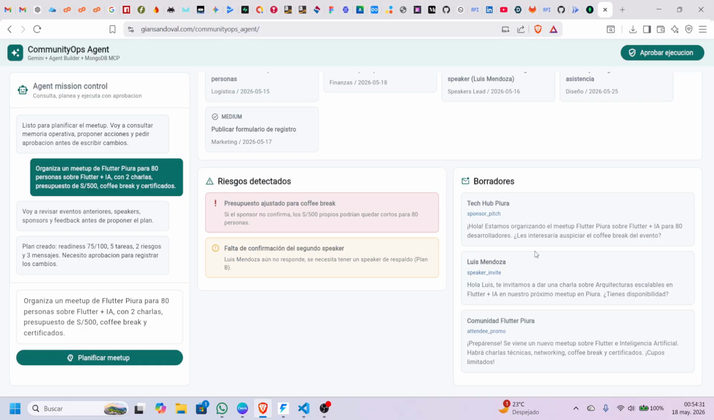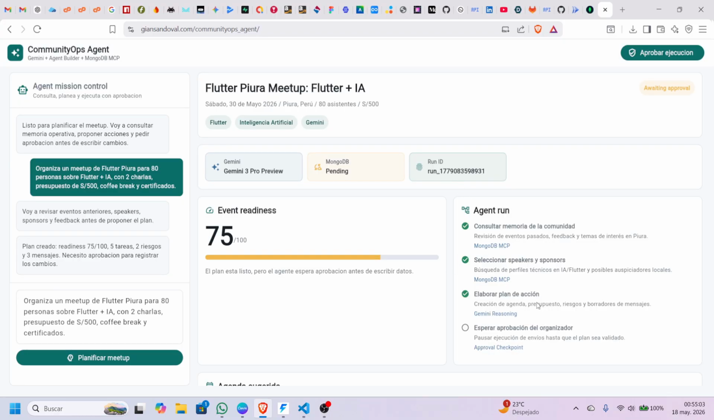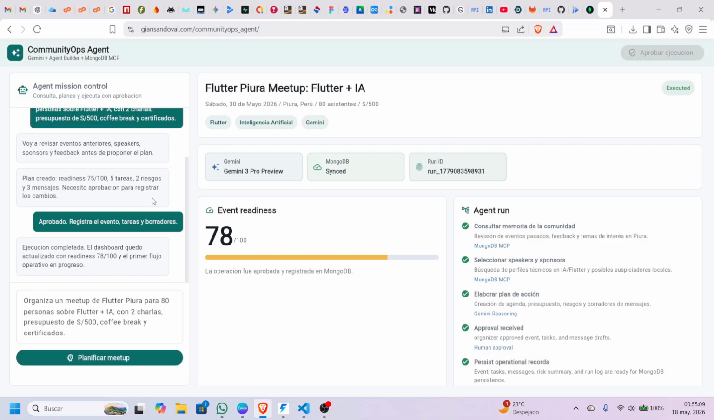A key aspect is human supervision. The agent does not execute important changes automatically. Instead, it asks for approval before persisting data. Now I approve the execution.